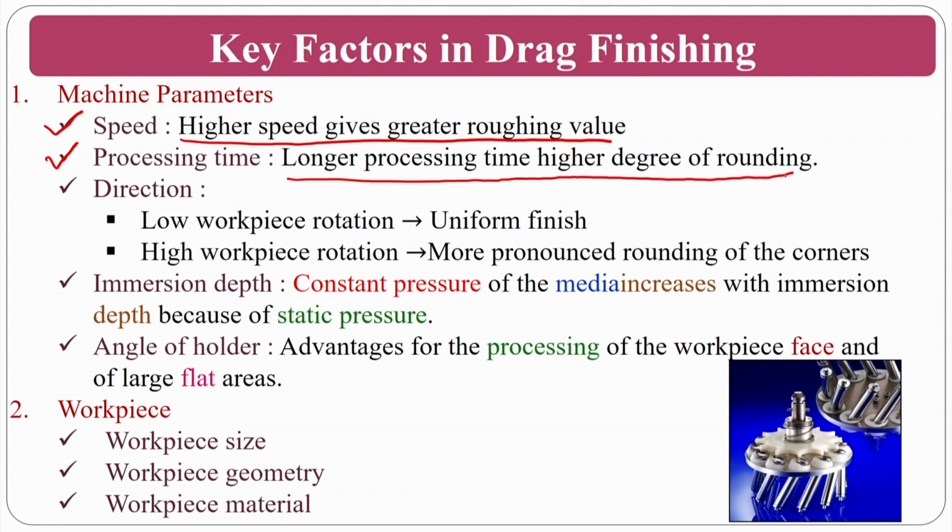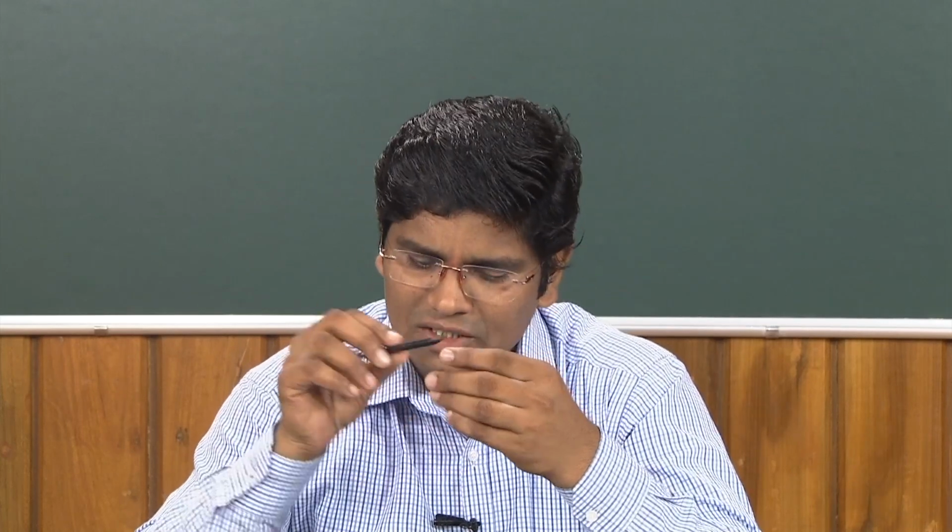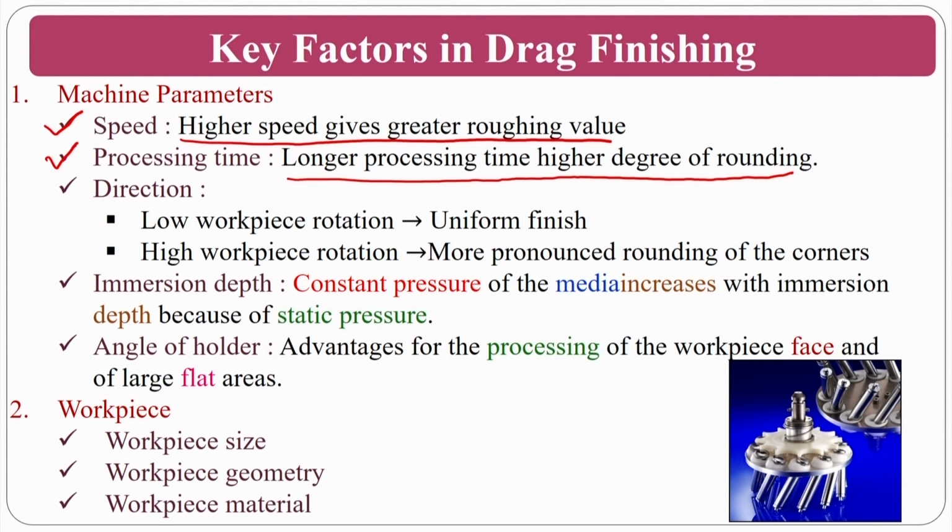That means if I want to generate roundness, assume there is a very sharp edge which I don't want. Assume this is the sharp edge. If I want to hold it for a certain operation, it will hurt the hand. So I need to give some roundness to this type of cutting edges, so that the sharp edges become round. For that purpose, you should always use the higher processing time, that means a higher finishing time.